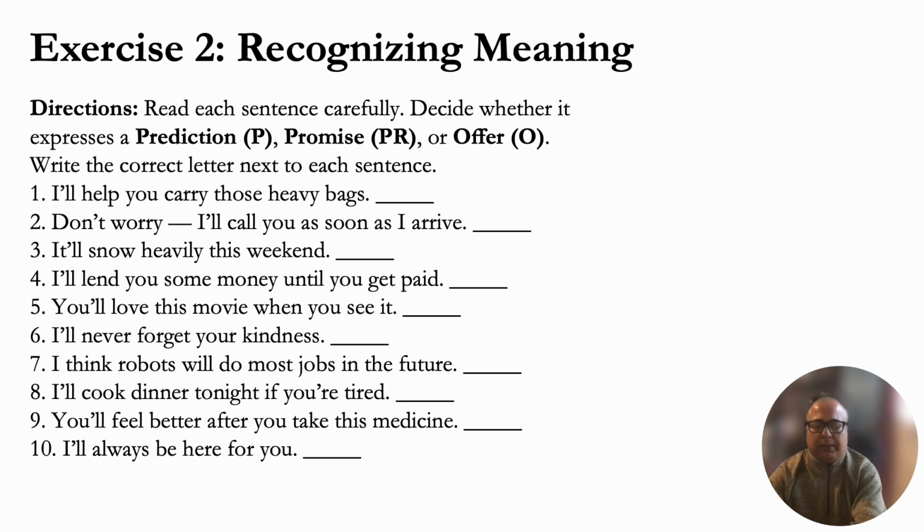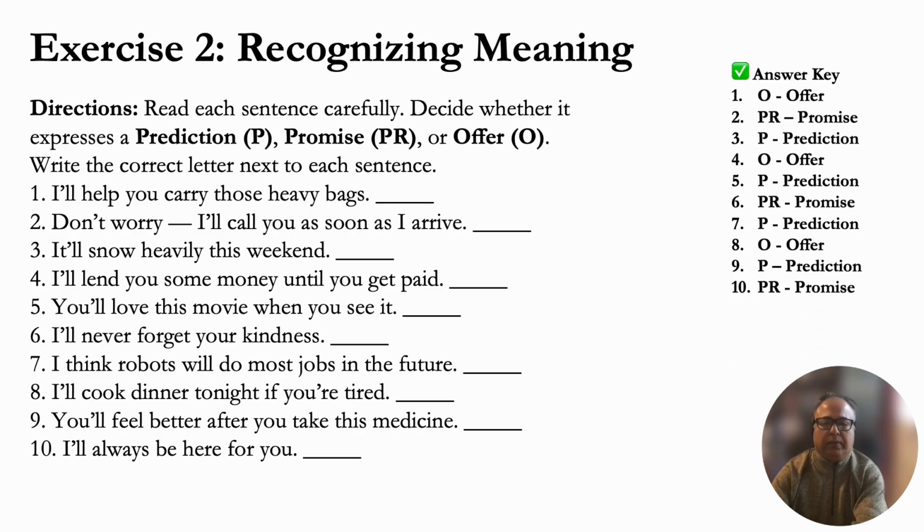Pause the video. These are 10 questions. It may take you a little bit of time. But read and determine if a sentence is a prediction, a promise, or an offer. Okay, so I'll stop here. I will wait for you to finish the exercise. These are the answers. Okay, so I will not go over each one of them. Just know that these are the answers to the questions that I asked you, and there are offers and promises and predictions. If you still have any questions, please ask.